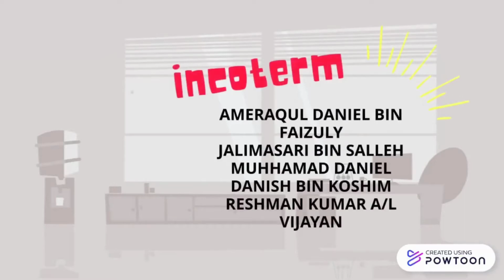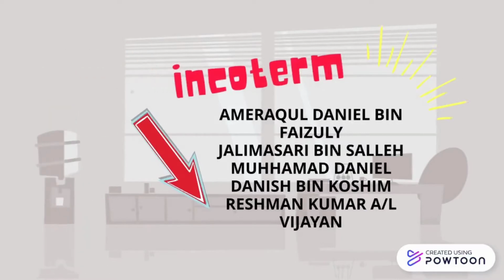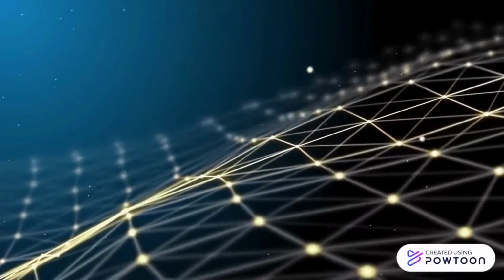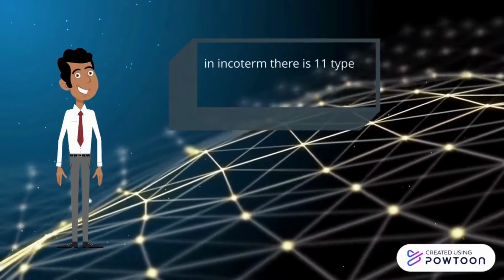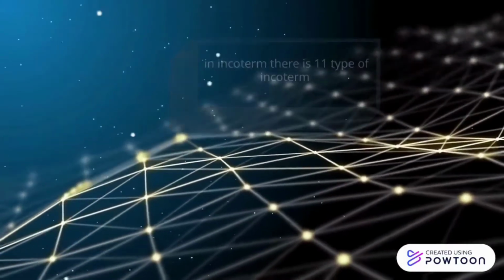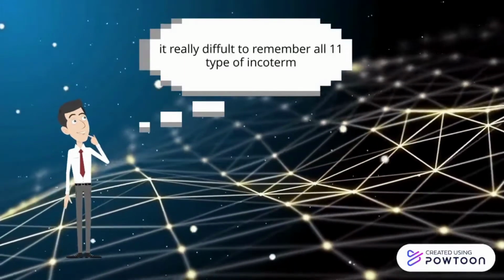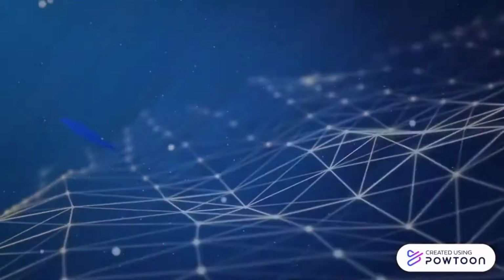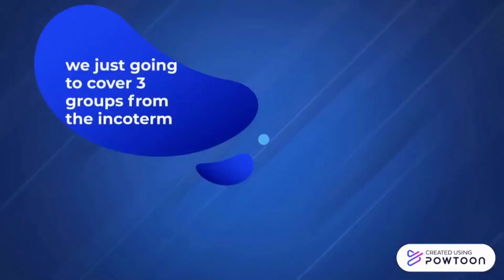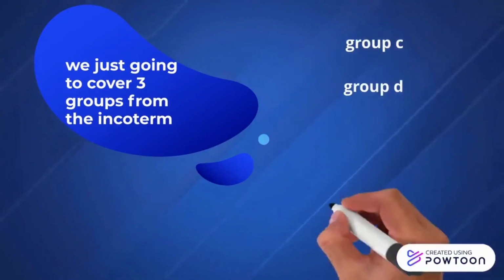We are going to explain about the Incoterm. In Incoterm, there are 11 types of Incoterm. It's really difficult to remember all 11 types of Incoterm. We are just going to cover 3 groups of them. First is Group C, Group D and Group F.